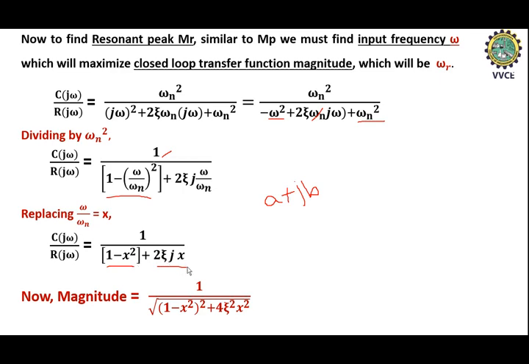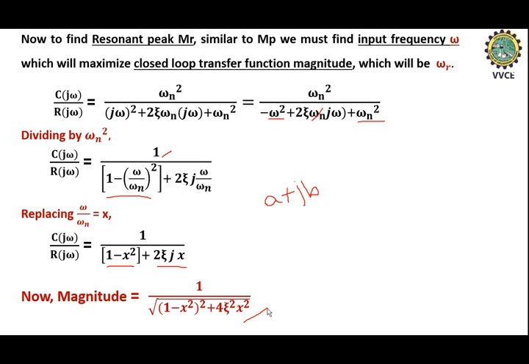So the magnitude will become square root of a square, that is (1 minus x square) whole square, plus (2 zeta x) whole square, which becomes 4 zeta square x square. This is the magnitude value, but we need to find the expression for maximum magnitude, that is the resonant peak.